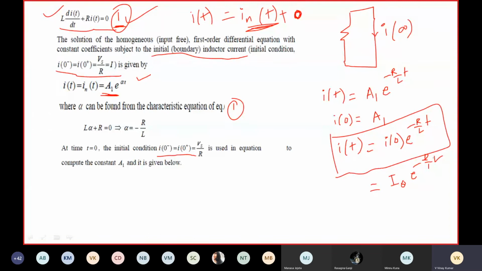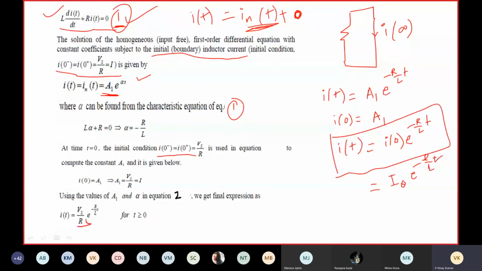In this case, in place of i(0), you can write Vs by R, so i(t) is equal to Vs by R e to the power minus R by L into t, for t greater than or equal to 0.